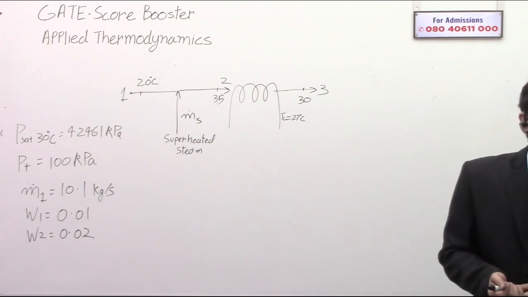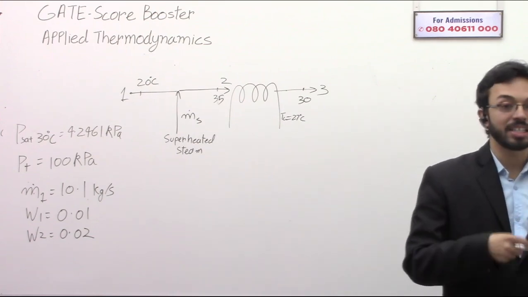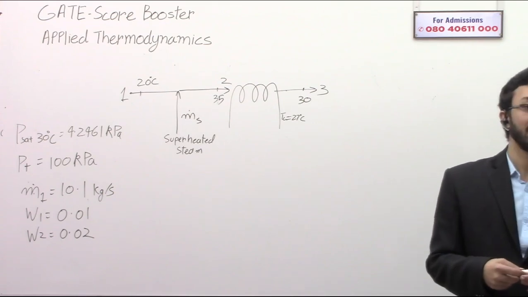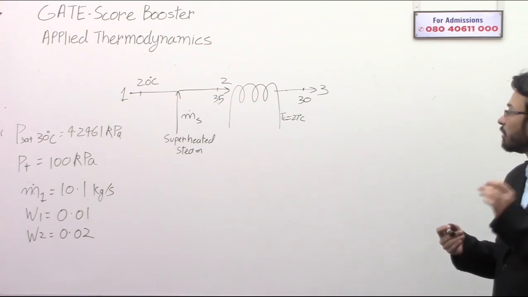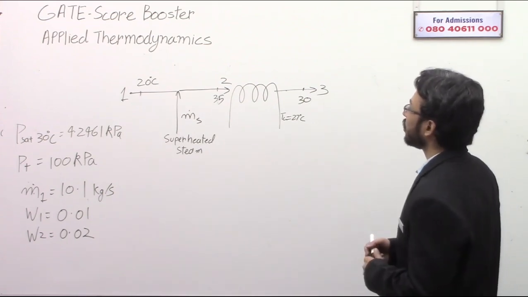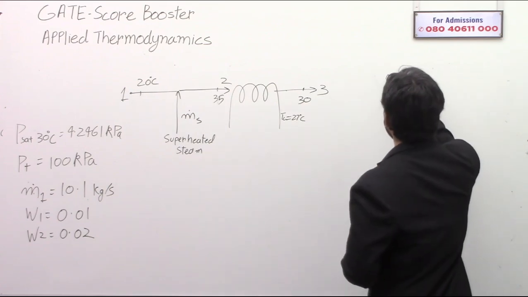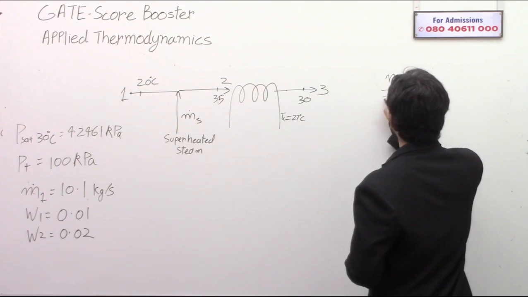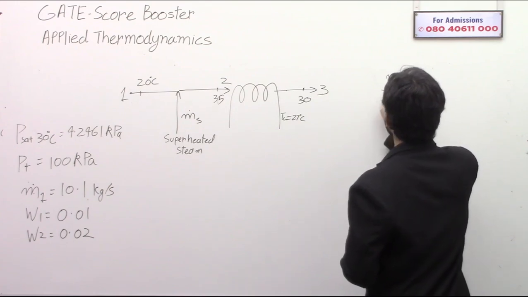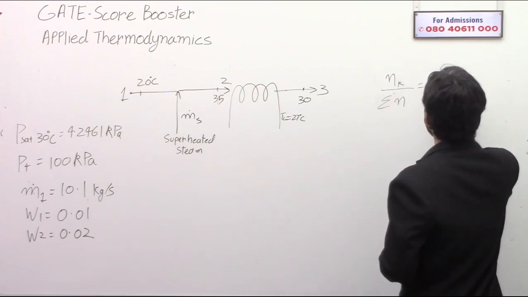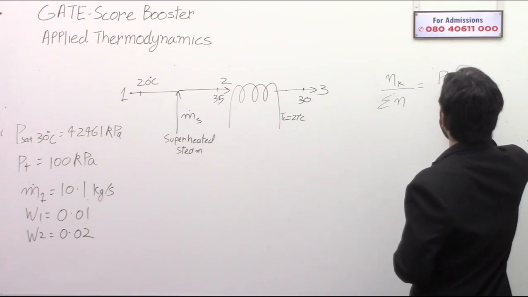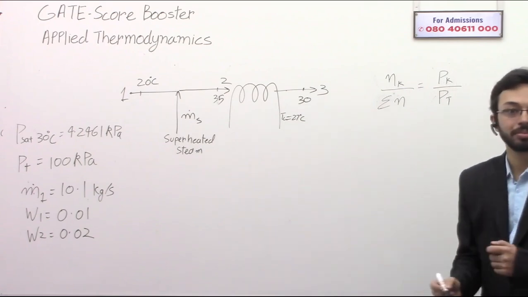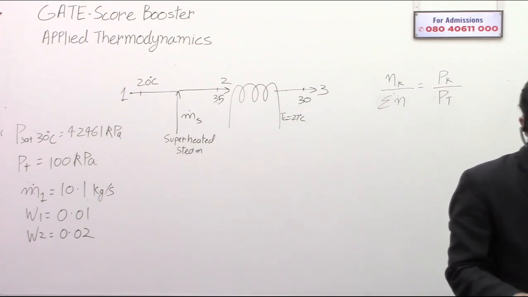Now let's revise the concept of psychrometry, or basically mixtures of ideal gases. Let's revise it a small bit. What we know is the mole fraction: the number of moles of any particular gas divided by the total number of moles, sigma n, is equal to the partial pressure of that gas divided by the total pressure. This much you know, I guess. Okay. So now see.